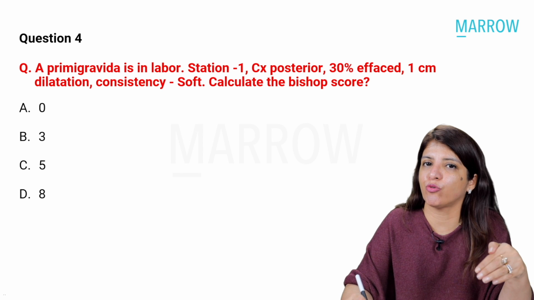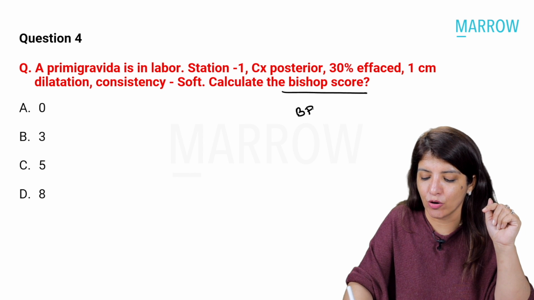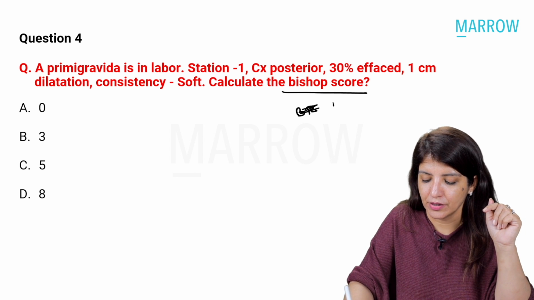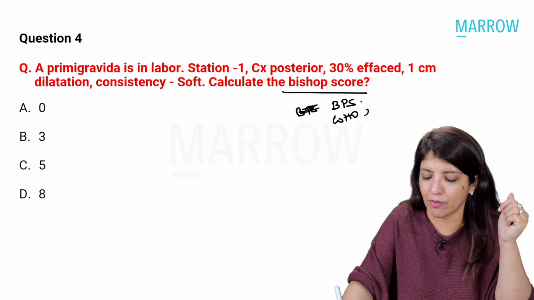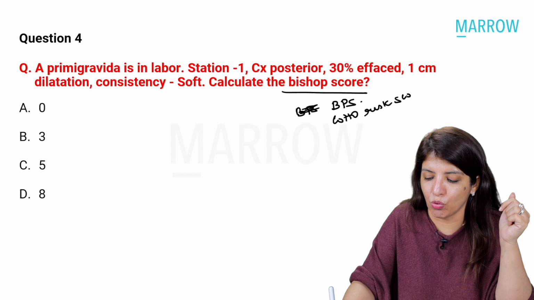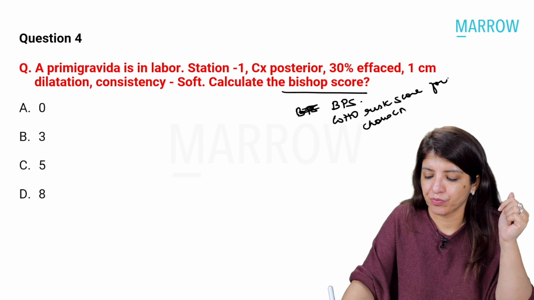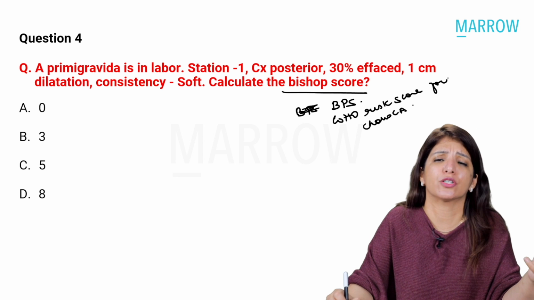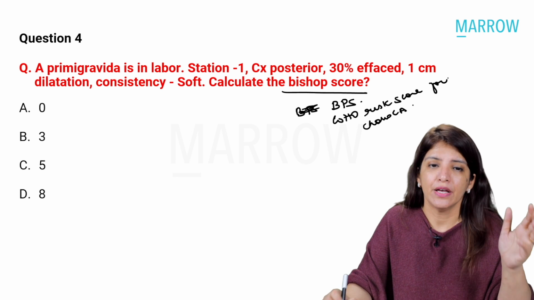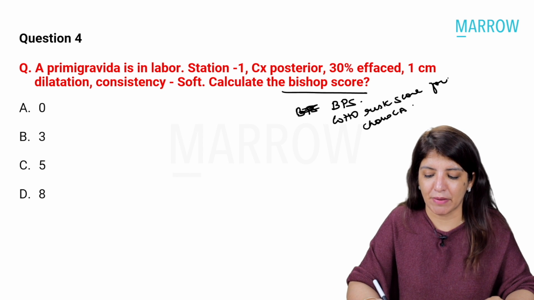So the last day before your exam, you have to revise Bishop score, you have to revise biophysical score, which is the Manning score, and you have to revise WHO's risk score for choriocarcinoma. These are the 3 scores which you have to revise apart from APGAR score, which you're going to do in pediatrics. Now, in this case, the question is saying that station is -1.